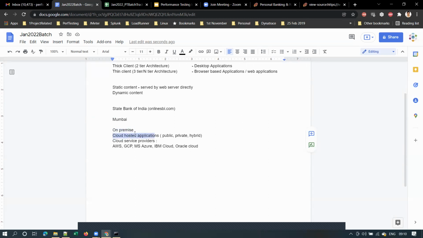I hope this is clear. Instead of using our own servers, if you are using some cloud service provider, that means your application is hosted in a cloud. You understood the difference between on-premise and cloud?